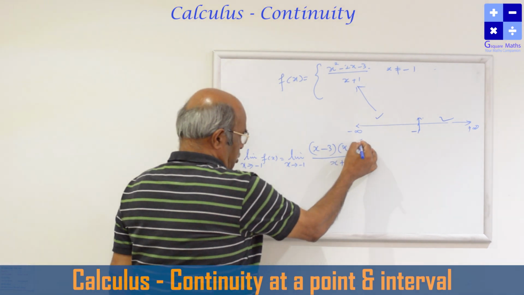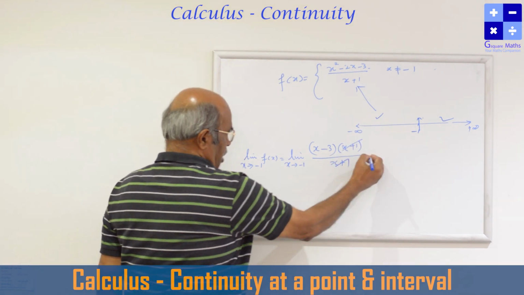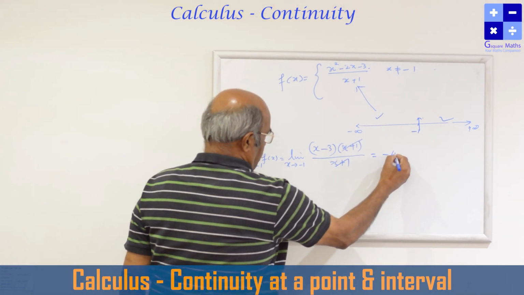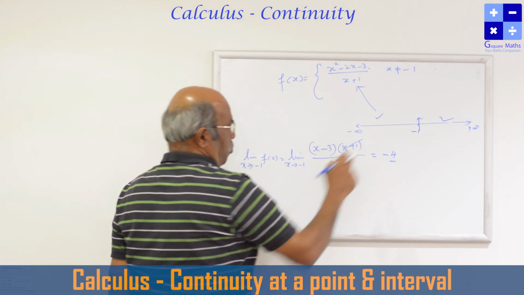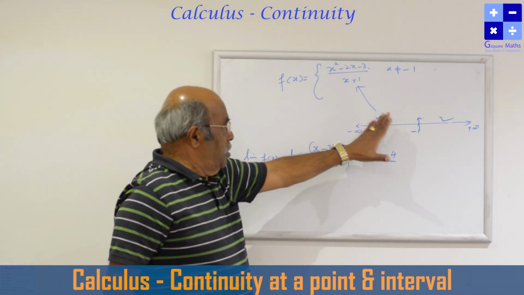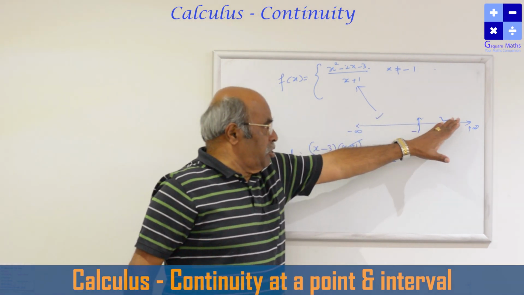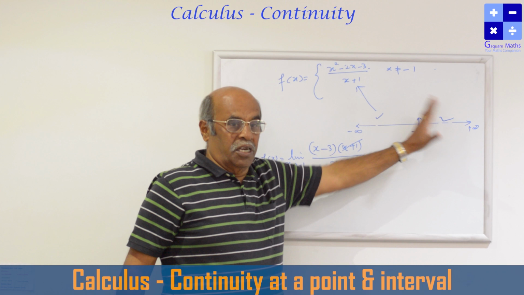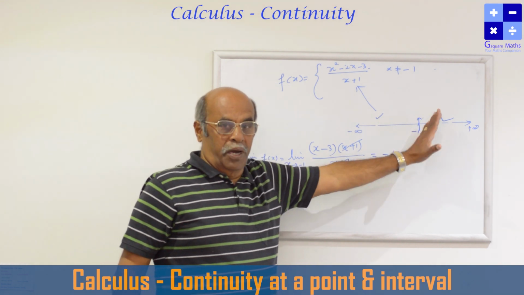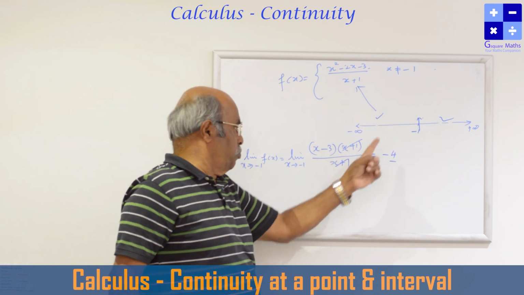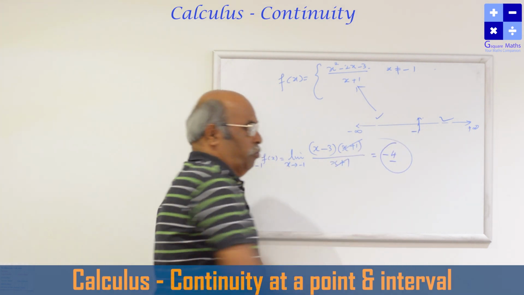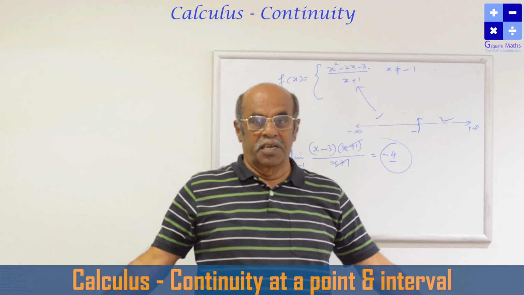And these two can be cancelled, and that is equal to minus 4. Substitute x equal to minus 1: minus 1 minus 3 is minus 4. So this side is continuous, this side also continuous. For the entire function in the real number domain to be continuous at the point x equal to minus 1, the function should be defined as minus 4. And then it is continuous.